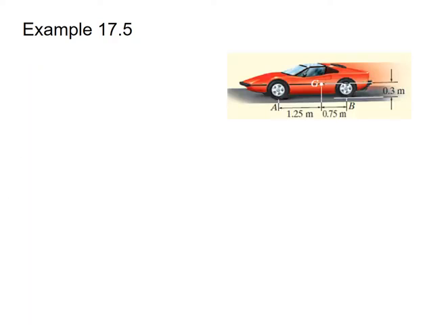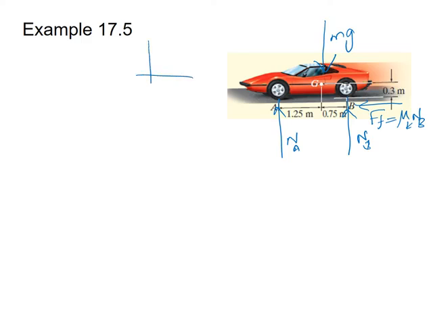The free body diagram in the previous slide was that here the weight was acting, equal to mg. The normal force acts at point B, which was equal to NB. The normal force acts at point A, which was equal to NA. Also at point B the friction force FF occurs, and it is equal to mu k times NB. Let us say that this is your x-axis and this one is your y-axis.